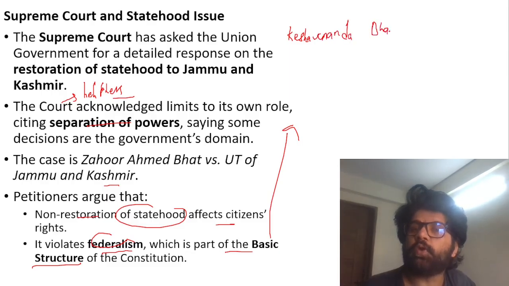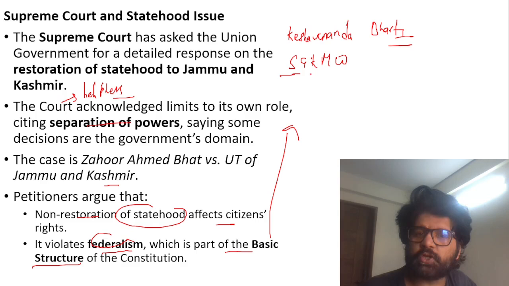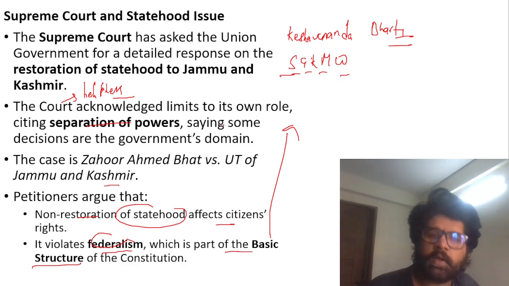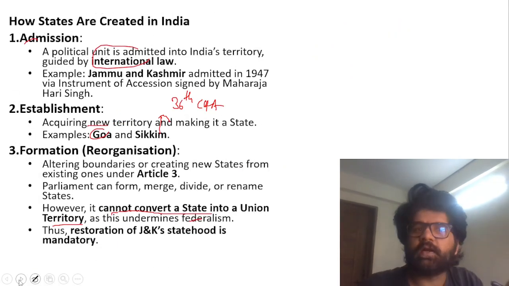1973. But whenever you are talking about basic structure, which is explicitly mentioned in your GS Mains Paper 2, you have to talk about SGK MW. 5 cases: Shankari Prasad, Golaknath, Keshavananda Bharati, Minerva Mills, and Waman Rao case. Have a look at their dates. From these cases, basic structure has evolved. There's still no standard definition of basic structure.